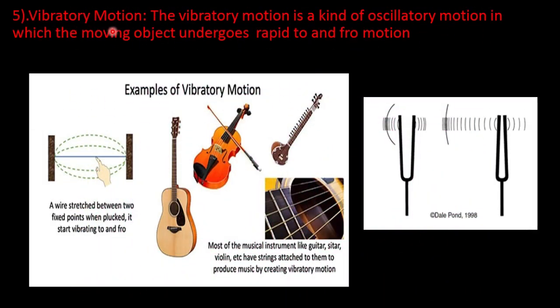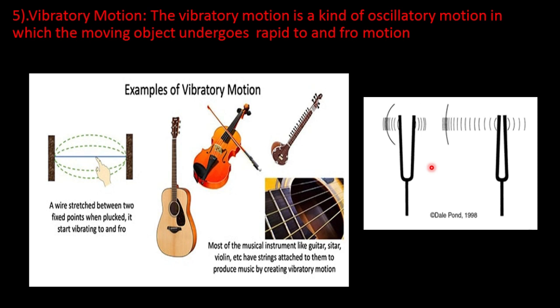Next, vibratory motion. It is a type of oscillatory motion, but the body does not move as a whole or complete. Here you can see motion of a stretched metal wire, the movement of strings in musical instruments like guitar, sitar, violin, etc., the movement of the surface of a drum and vibration of prongs of a tuning fork.